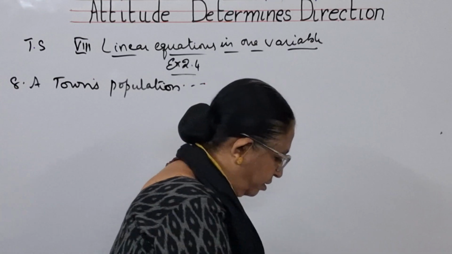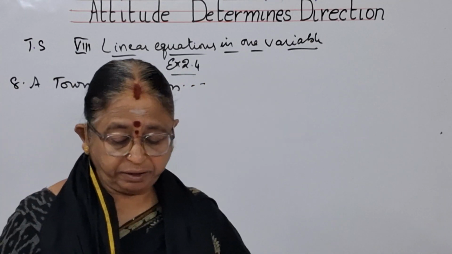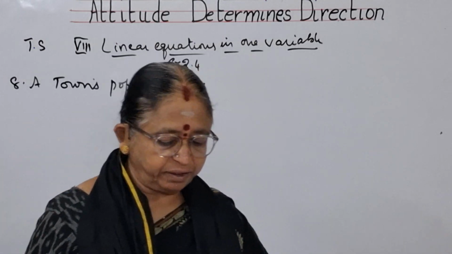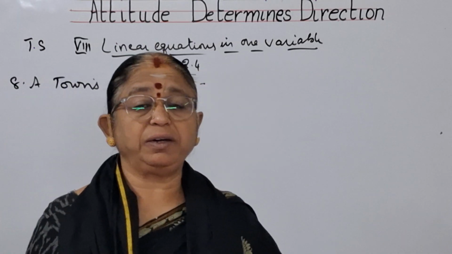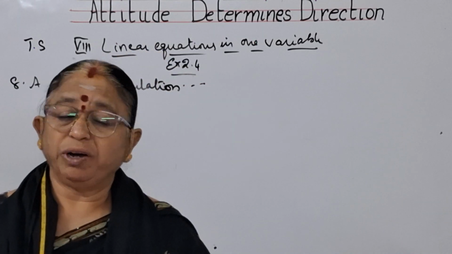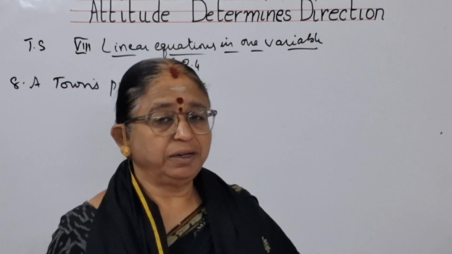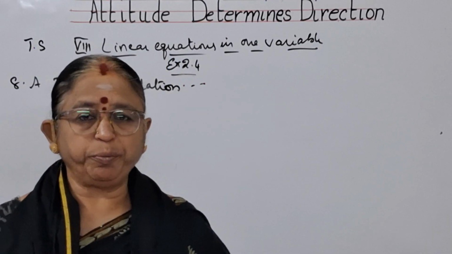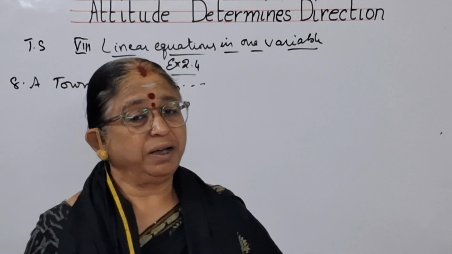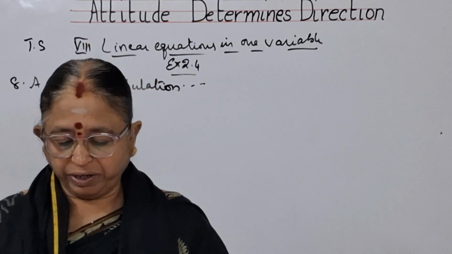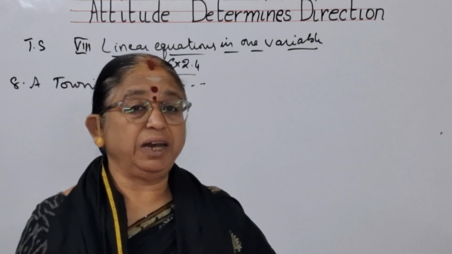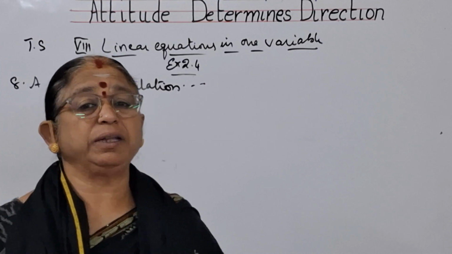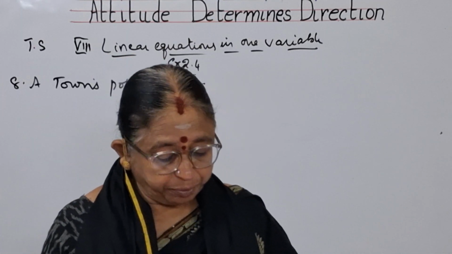Let me read this. A town's population is 1200. A town's population increased by 1200 people. Whatever the population is there, to that 1200 is added. Then the new population, that is old population plus 1200, decreased by 11%. After increasing by 1200, the whole thing is decreased by 11%.